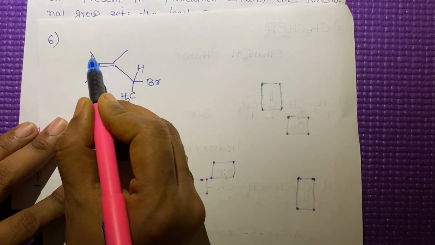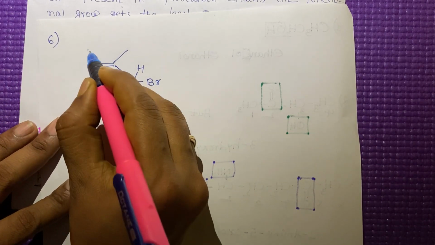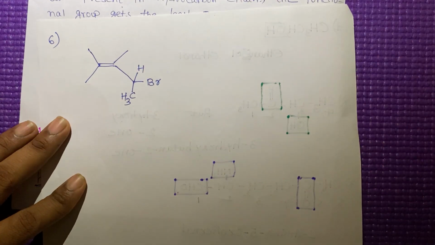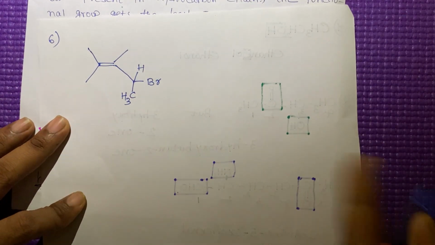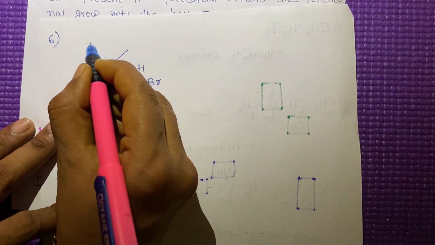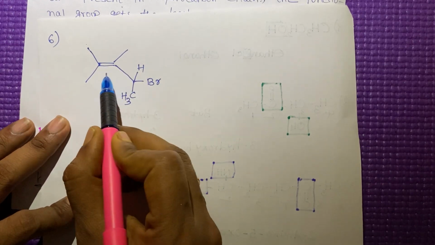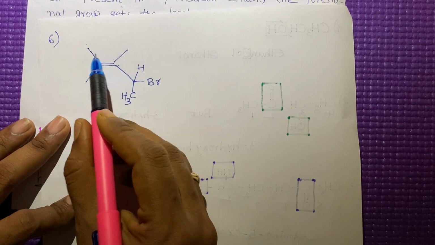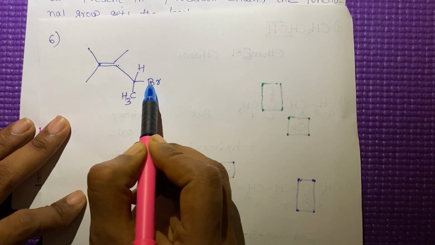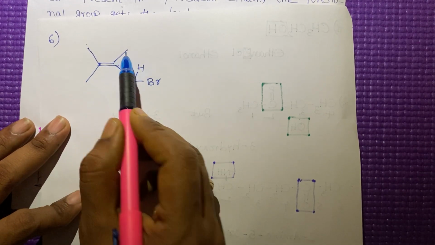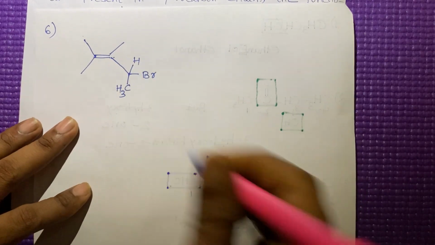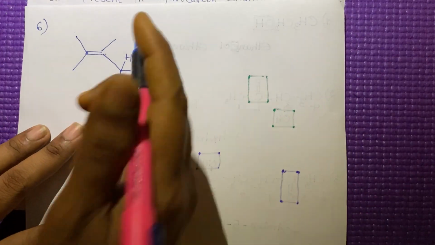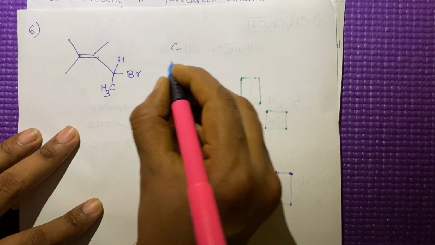See here, this is the bond line structure. We already discussed bond line structures also. See, here carbon is there, here one carbon is there, double bond is there, here carbon is there. If you consider this one as a parent chain, these are the substituents. Now you write the complete structure for this compound, then you will get the idea.